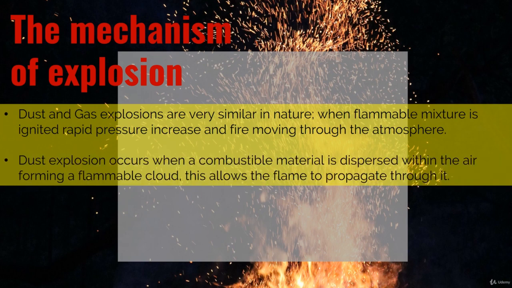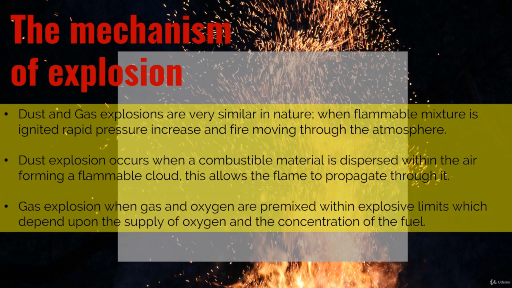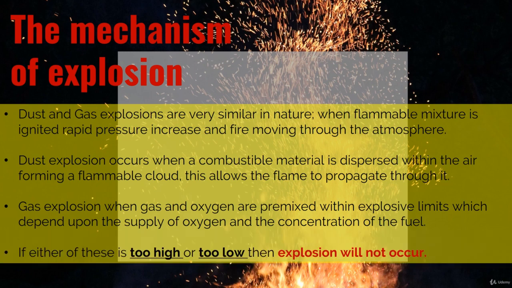In detail, a dust explosion occurs when a combustible material is dispersed with the air, forming a flammable cloud. This allows the flame to propagate through it, while a gas explosion follows a very similar principle when a gas and oxygen are pre-mixed within explosive limits, which depend upon the supply of oxygen and the concentration of the fuel. And good to know that if either of these is too high or too low, then an explosion will not occur.